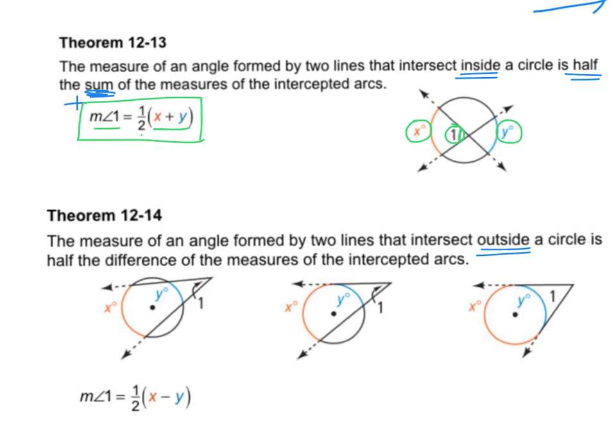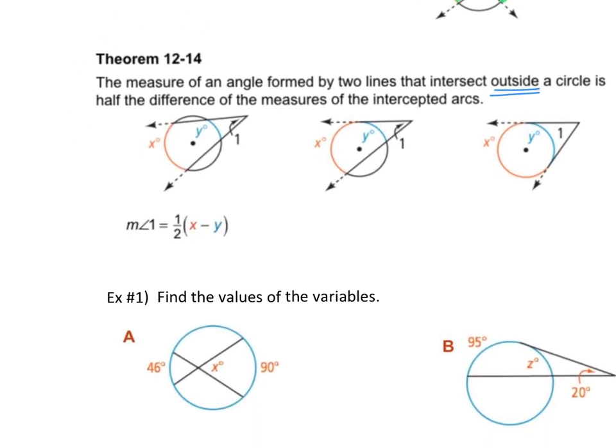Think of it this way. Angle 1 and this angle to the right of it are vertical angles. You want those 2 intercepted arcs. So angle 1's intercepted arc is here, and this vertical angle's intercepted arc is here. So there's always going to be that relationship. The angle will equal half of the sum of the 2 arcs.